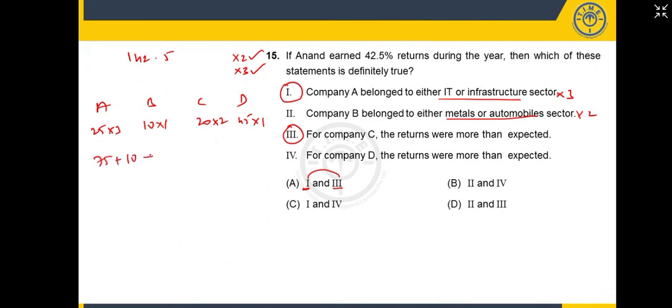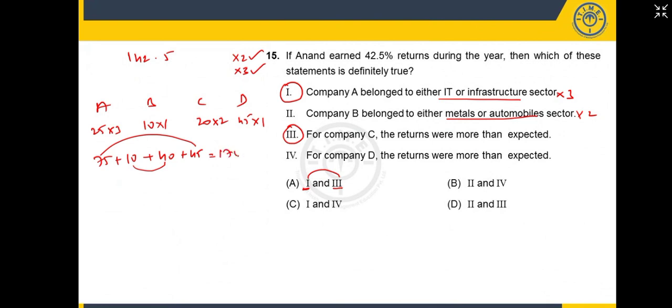Now into 1 will give you what? 75 plus 10 plus 40 plus 45. How much you got, you tell me? 75 plus 45 is how much? 120. 120 plus 50. 170.